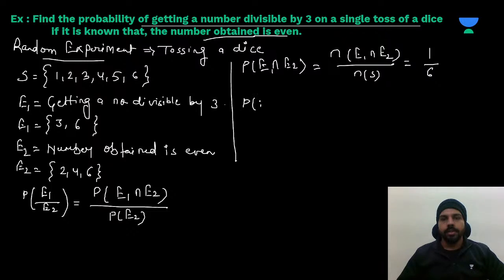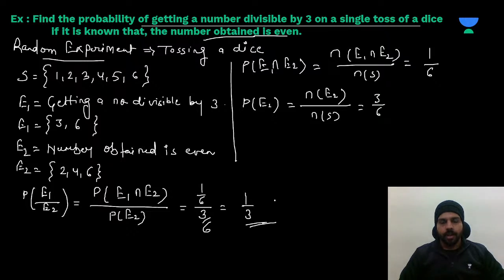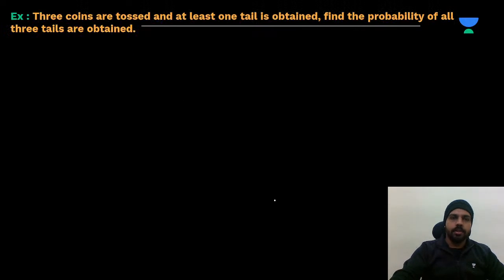Now we need the probability of event E2. It will be the number of outcomes in E2 divided by total outcomes. The number of elements in E2 is 3 and total outcomes are 6. So this is 3 by 6. Now we can place the values. The probability of E1 intersection E2 is 1 by 6 and the probability of E2 is 3 by 6. That means our answer will be 1 upon 3. Clear? Understood? So like this we can apply conditional probability in questions. Let's do one more type of question. You will understand better.